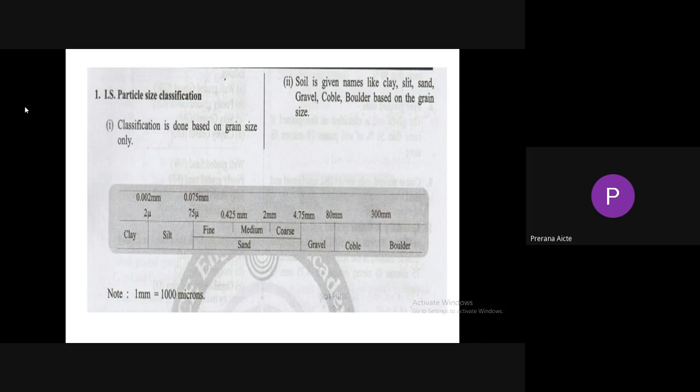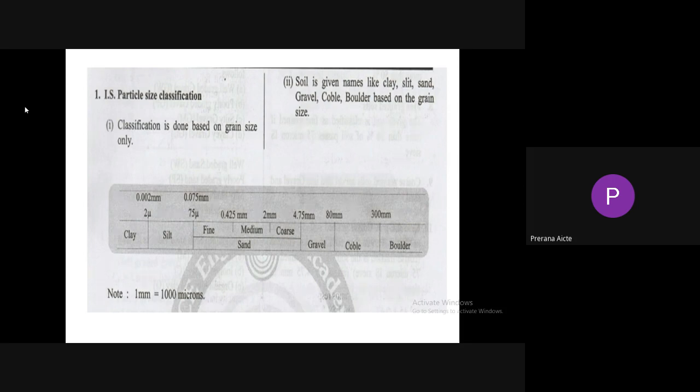the soil is classified as medium sand. If the soil size is between 2 mm and 4.75 mm, then the soil is classified as coarse sand. So the maximum size of sand equals 4.75 mm. The minimum size of sand is 75 microns. If the particle size is more than 4.75 mm and less than 80 mm, it is called